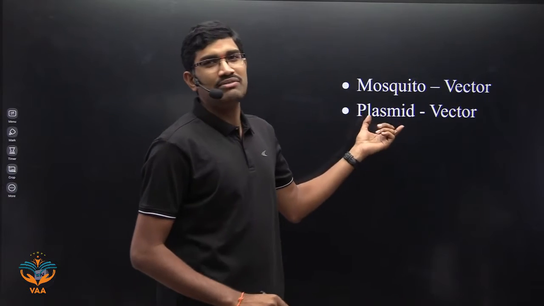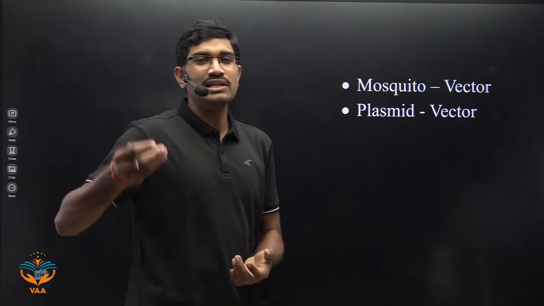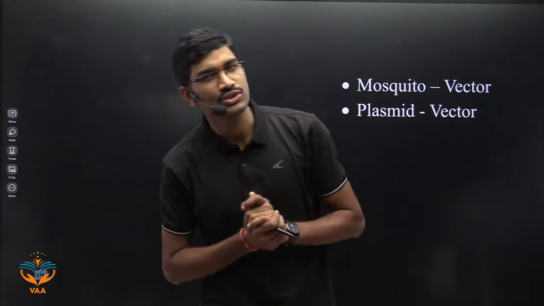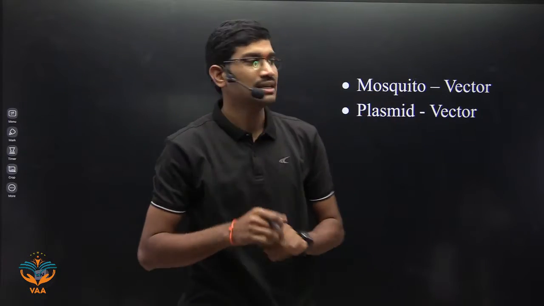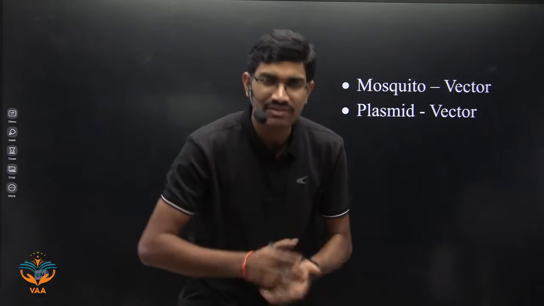So plasmid we are calling a vector or vehicle because ultimately the alien DNA or gene of interest should be introduced into the host. So who is carrying this? Who is taking this into the host? Plasmid is taking this into the host. That's why plasmid is called a vector.